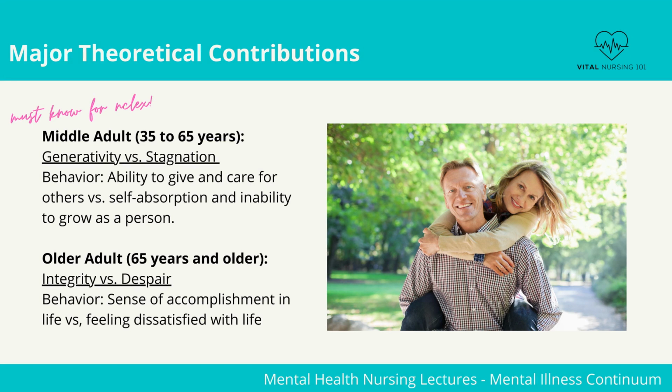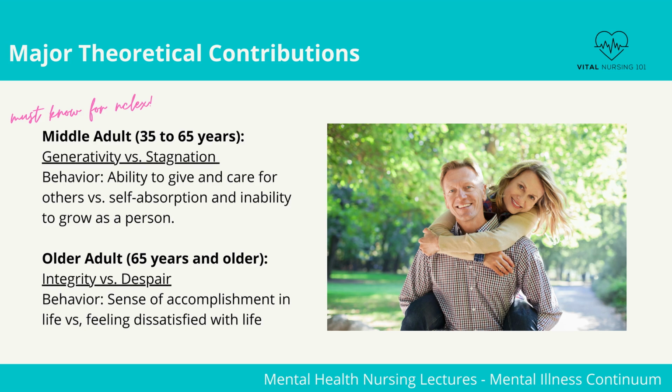During the middle adult phase, this is the stage of generativity versus stagnation. Behavior during this time will display the ability to give and care for others versus self-absorption and inability to grow as a person. Positive effect, I will be taking a leave of absence for 3 months to stay with my mother who is terminally ill. Negative effect, I just want to be by myself and watch YouTube all night.